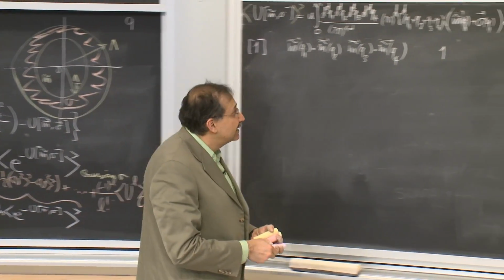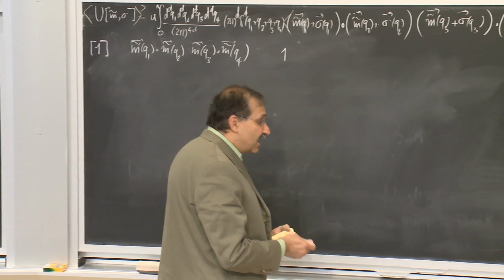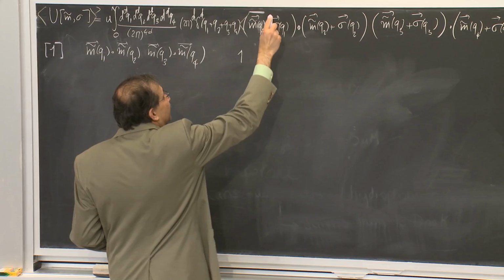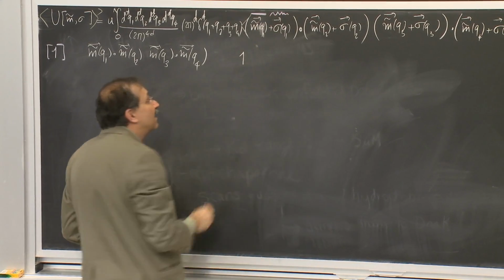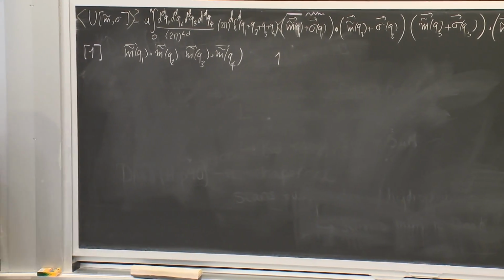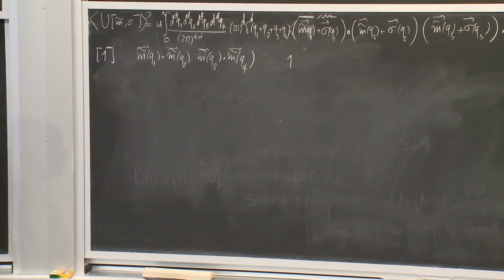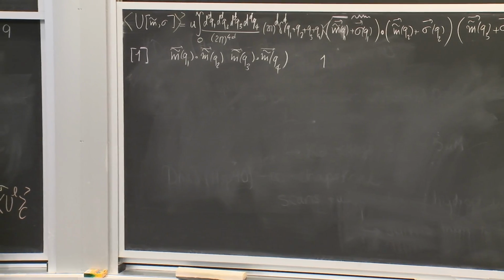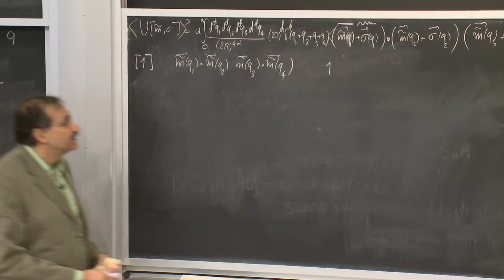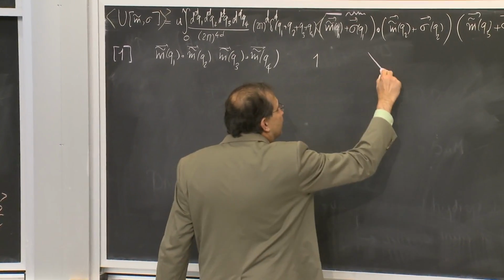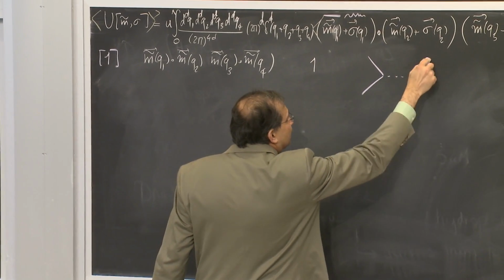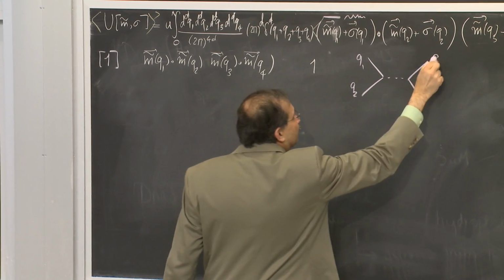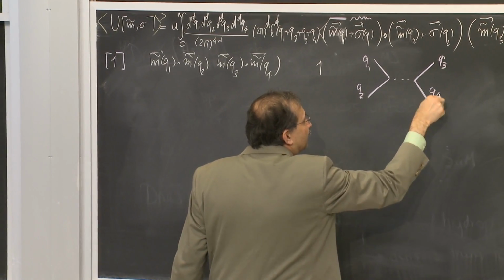Whenever I see an m tilde, I will include a straight line. Whenever I see a sigma, I will include a wavy line. So this entity that I have over here is composed of 4 of these straight lines, and I will indicate that by this diagram, Q1, Q2, Q3, Q4.